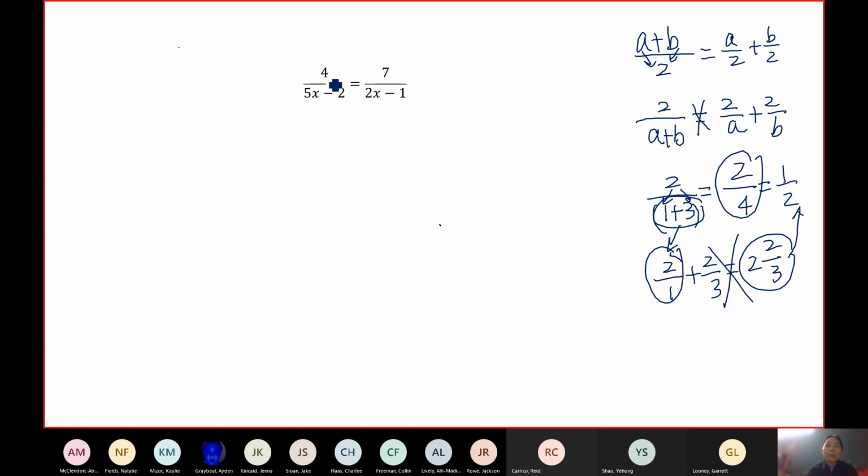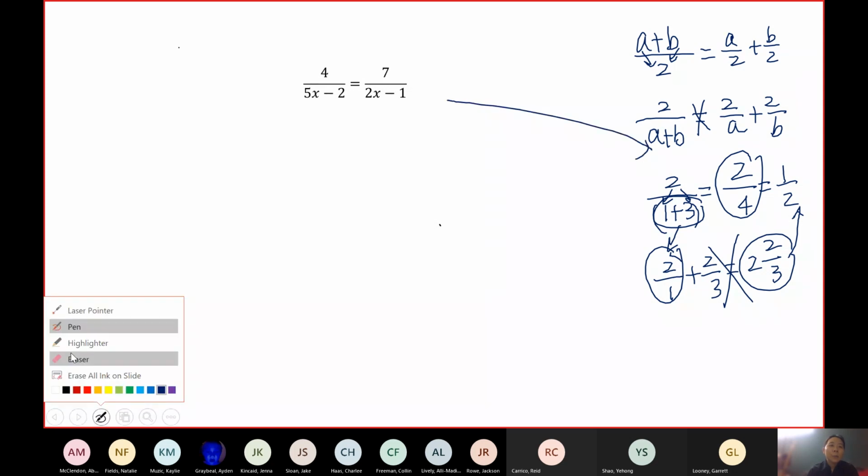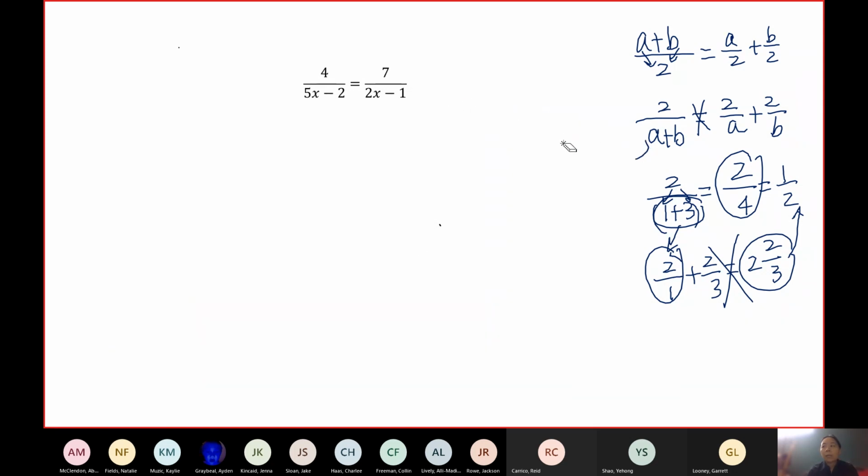Okay, so this is sort of similar to the second case. You're not going to be able to divide through anymore. So we have to find a way to get rid of denominators. Here I'm going to give you 2 solutions. The first solution is the same way as we just did, to find the LCD and multiply by the LCD. But luckily, this problem is a special equation compared to the previous example.